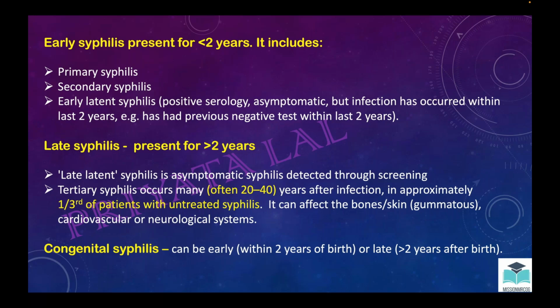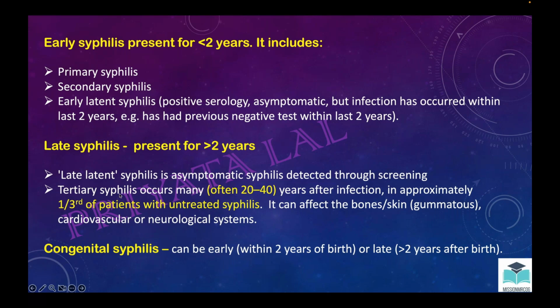Now, another late syphilis category is tertiary syphilis. Tertiary syphilis may occur 20 to 40 years after the initial infection. You can imagine the patient gets syphilis now, and if it is left untreated, then 20 to 40 years later they may have tertiary syphilis, and it happens in one third of the patients if they go untreated. Mostly they are diagnosed, but sometimes they are not diagnosed and are left untreated. Then the disease would progress, and in one third of the patients they will develop tertiary syphilis.